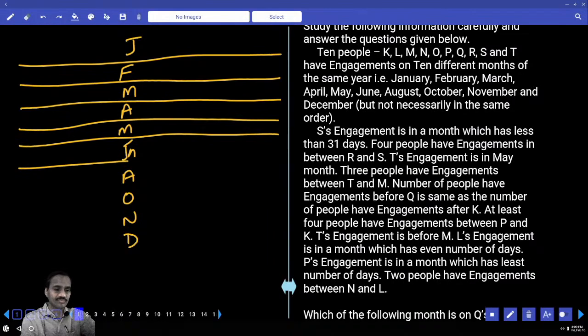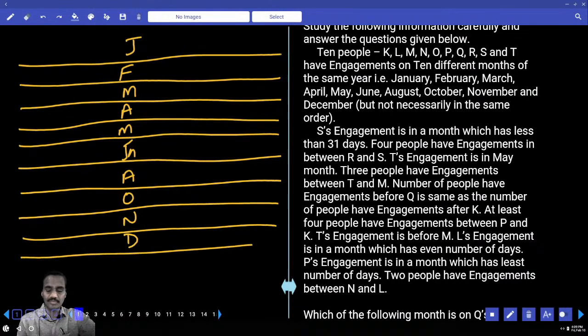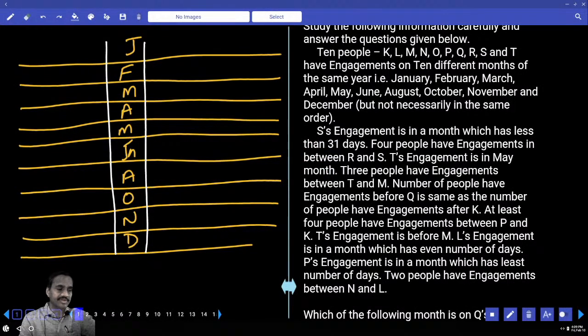Then, coming to condition number 1. S's engagement is in a month which has less than 31 days. In the month which has less than 31 days, tell me what are the different possibilities for this S. Yes, can be in the month of February, February is also less than 31, April, June, and November. How many possibilities do we have? We have 4 different possibilities in this.